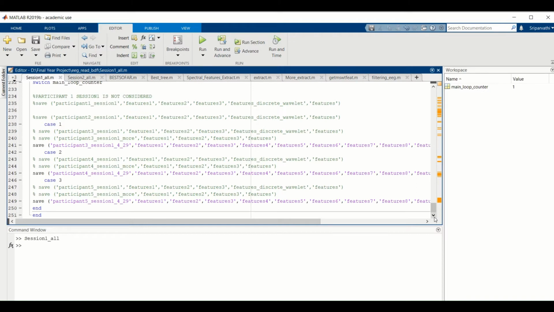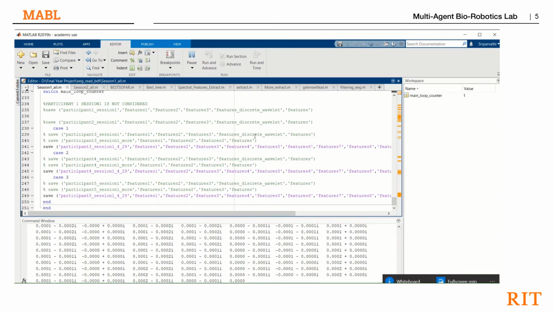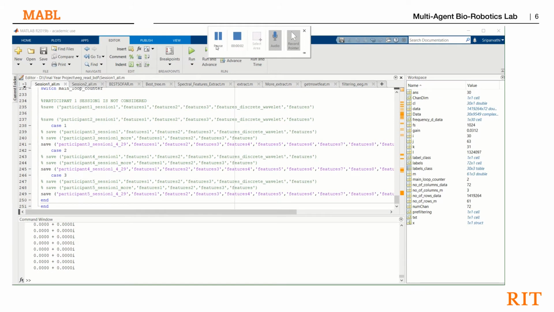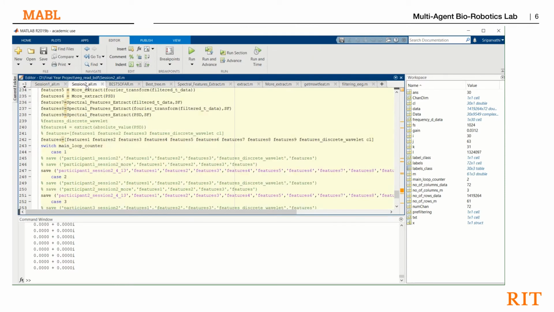The following is a time-lapse video of the code running. After pre-processing and feature extraction of data in session 1, the same is done for session 2 and for session 3.